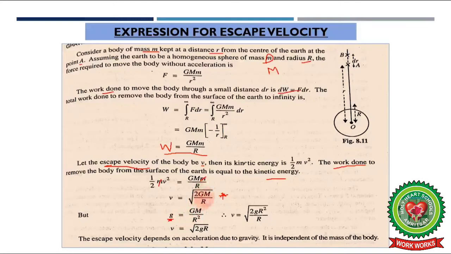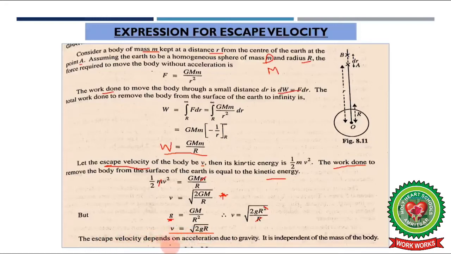We will get that v is equal to under root 2g r square upon r, and this r will cancel with one of the r in the numerator, and this is the relationship between escape velocity and acceleration due to gravity, or you can say the formula for escape velocity.